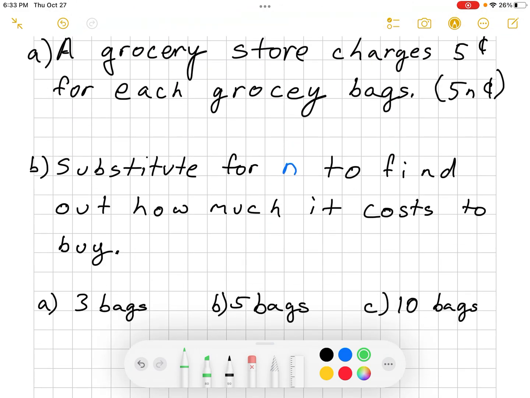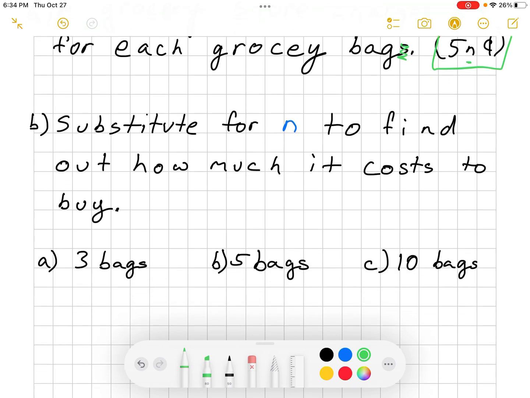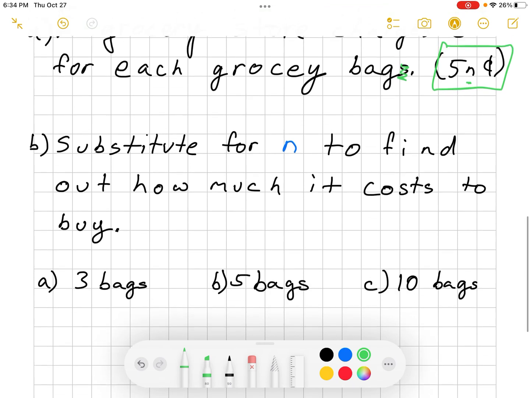All right, looking at a quick word problem. A grocery store charges 5 cents for each grocery bag. Okay, so the equation, remember we've done one similar to this in class, so it's going to be 5n because the amount of grocery bags is changing. So now I'm going to substitute these numbers in for n. So what if I had 3 bags of groceries? How much money do I have to pay for them? Or 5 bags and 10 bags.